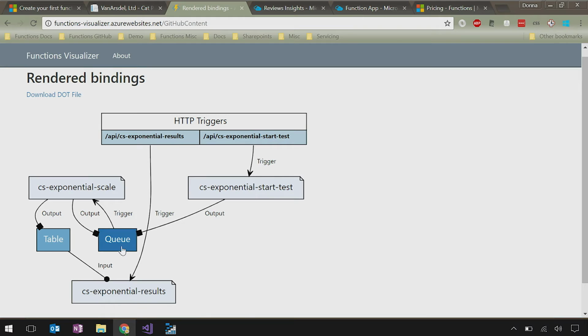But you can see that even though it's doing a bunch of stuff, it has a queue, and the exponential scale function is what's creating all these queue messages. Very cool. So I recommend you use this. Go to functions-visualizer.azurewebsites. We'll put it in the show notes.